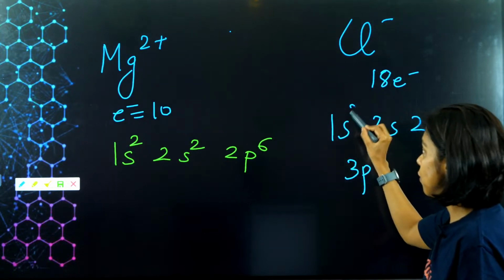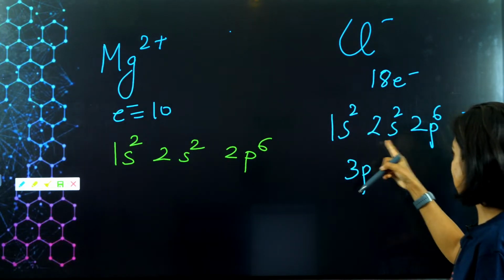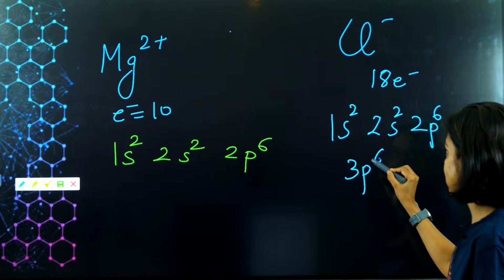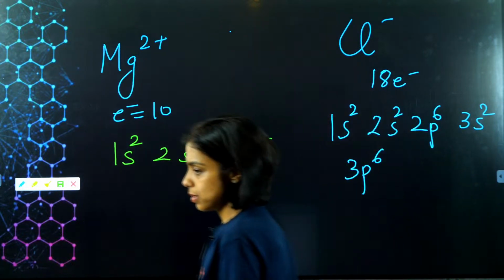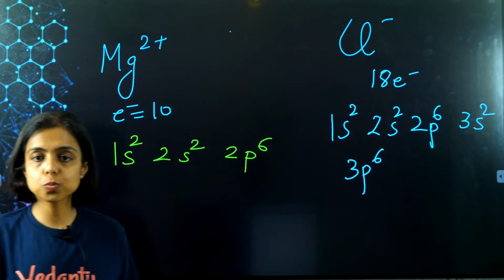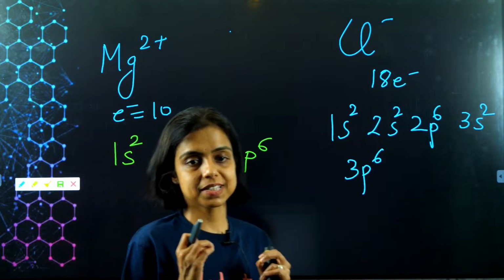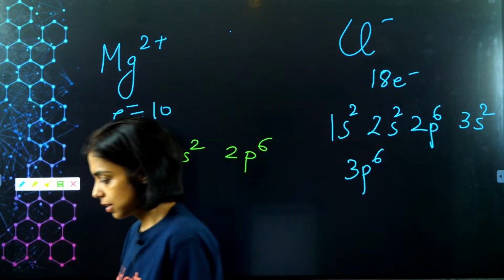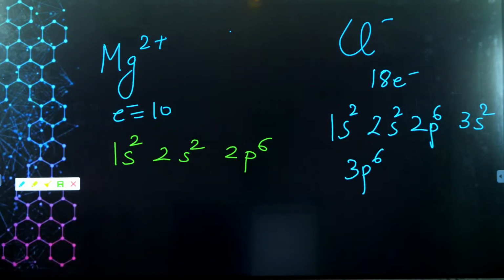Let's fill it: 1s2, 2s2, 2p6, 10 electrons, 12 electrons, 18 electrons. 1s2, 2s2, 2p6, 3s2, 3p6. Got it, guys? I hope this is clear to all of you.